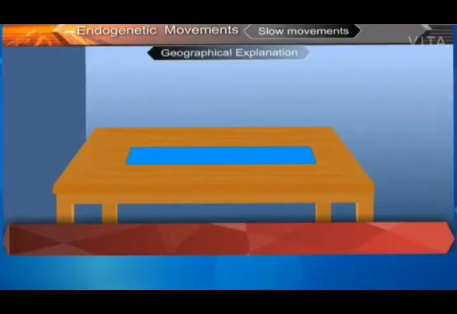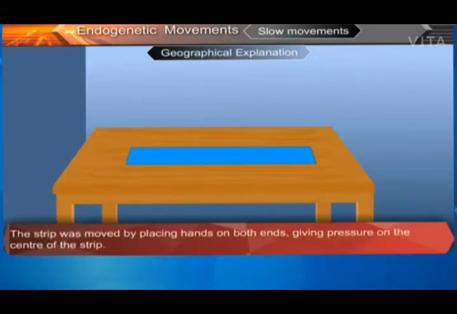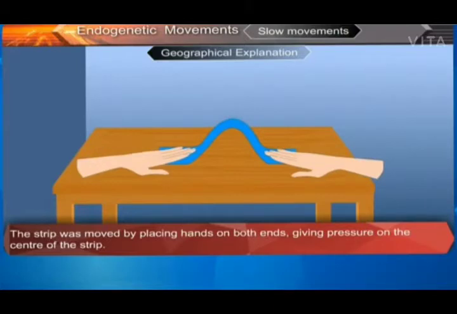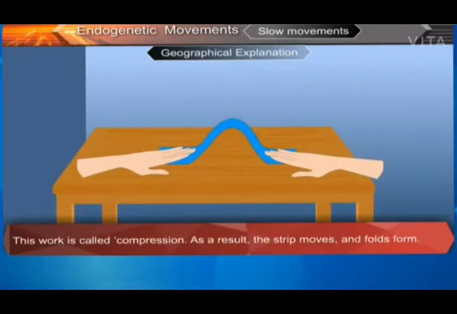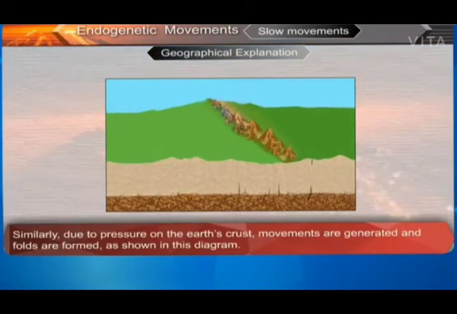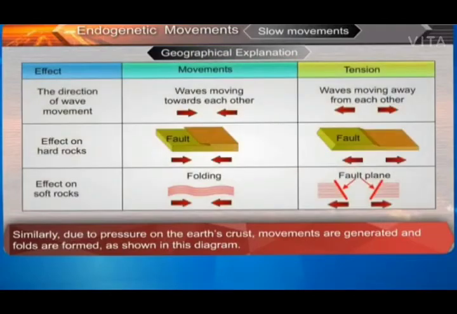Geographical explanation. The strip was moved by placing hands on both ends, giving pressure on the center of the strip. This work is called compression. As a result, the strip moves and folds form. Similarly, due to pressure on the Earth's crust, movements are generated and folds are formed, as shown in this diagram.